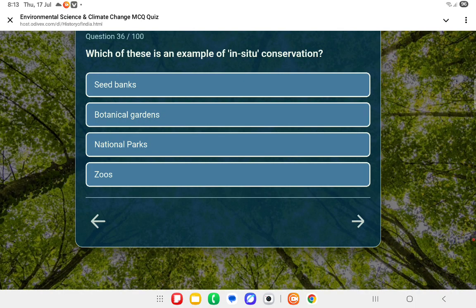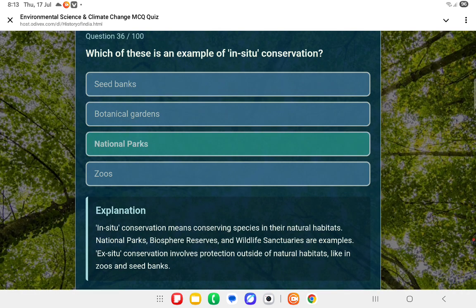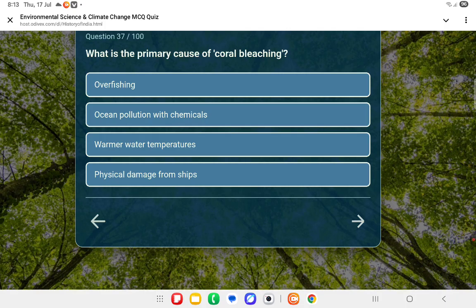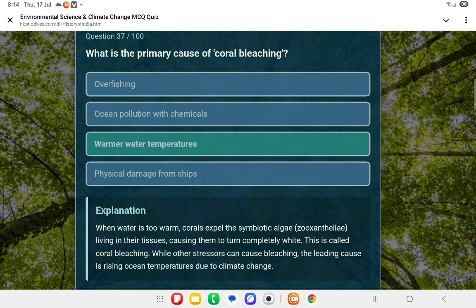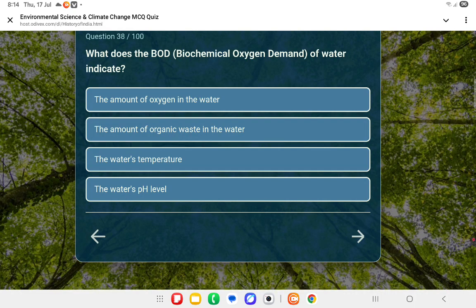Next question, which of this is an example of in situ conservation? National park. What is the primary cause of coral bleaching? Warmer water temperature. Okay, warmer water temperature.